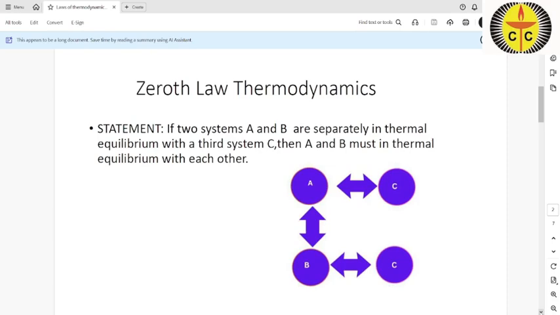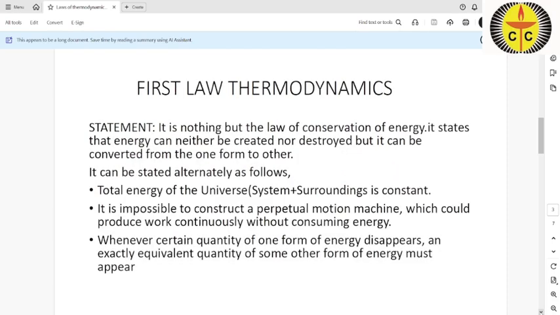Then we will come to the first law of thermodynamics. The first law of thermodynamics is a conclusion of the law of conservation of energy. So the basis is the law of conservation of energy. What does it state? It states that energy can neither be created nor destroyed, but it can be converted from one form to another.